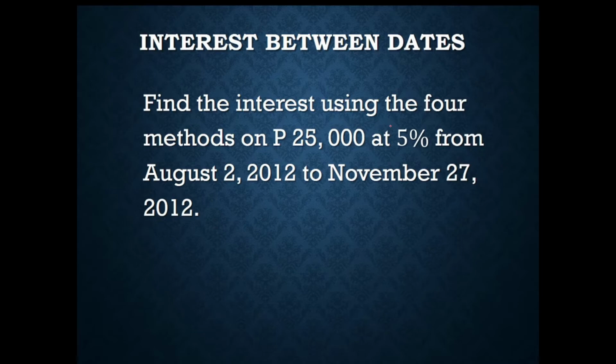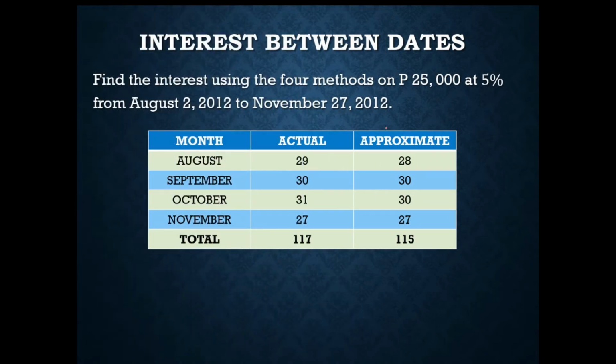So for our word problem, find the interest using the four methods on 25,000 pesos at 5% from August 2, 2012 to November 27, 2012. In this case, we have the table for the actual and approximate time. Since there are 31 days for August, there would be 29 days left, while if it's approximate time, there would only be 28 days left.